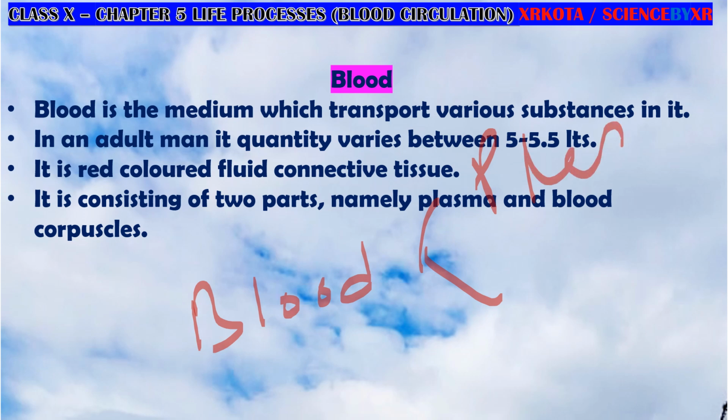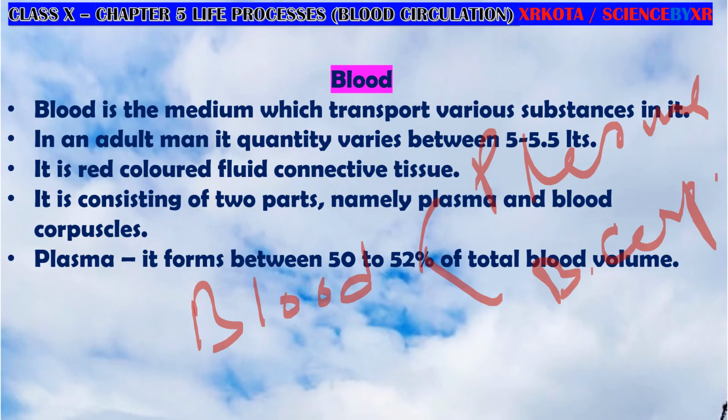One is plasma and the second is blood corpuscles. Blood corpuscles make around 48 to 52% and plasma makes around 50 to 52%.